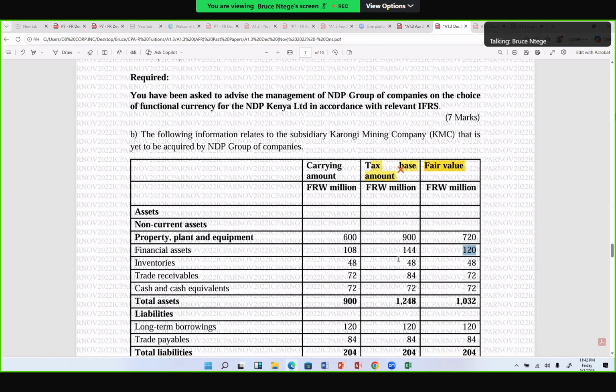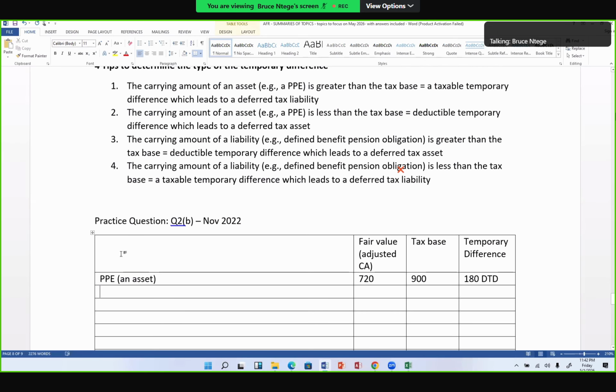Then the next asset is financial assets. I see my carrying amount is 120, while the tax base is 144. So, financial assets.